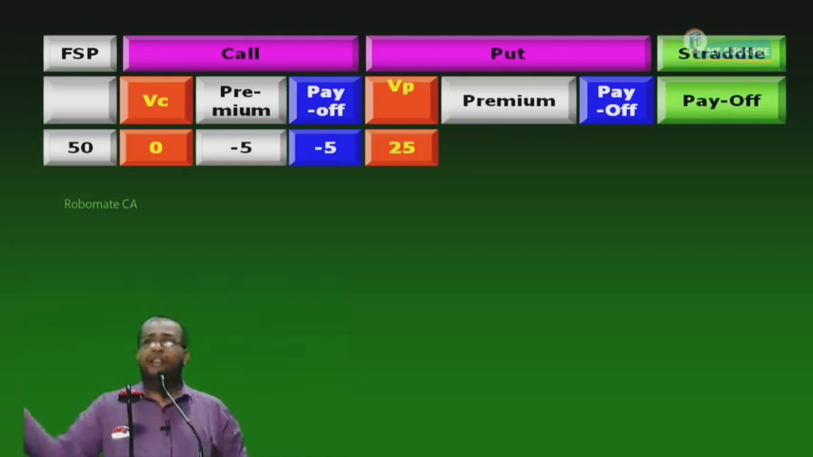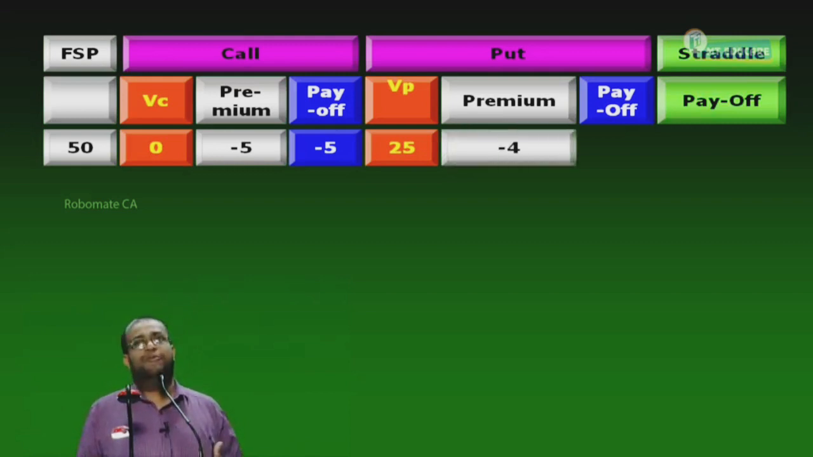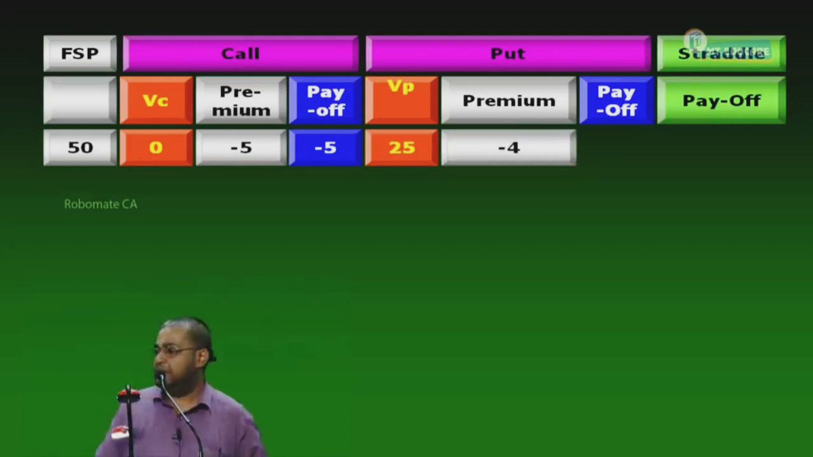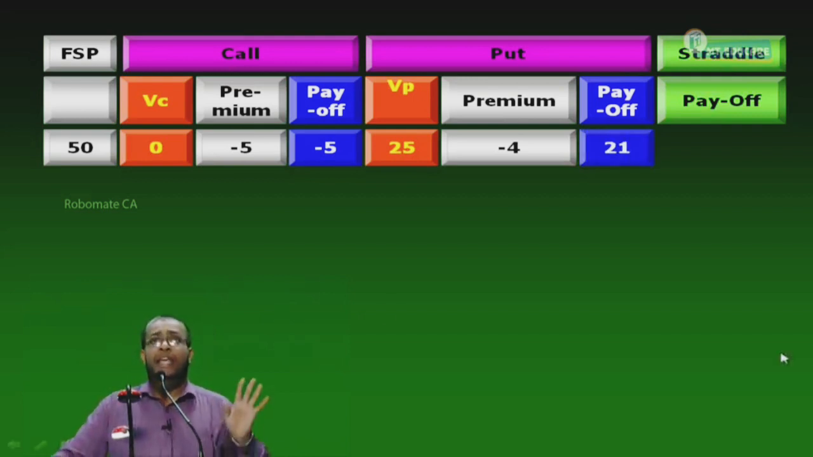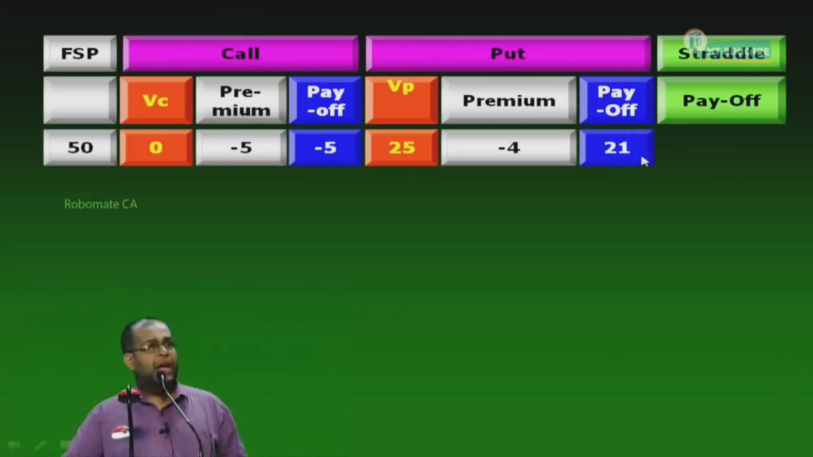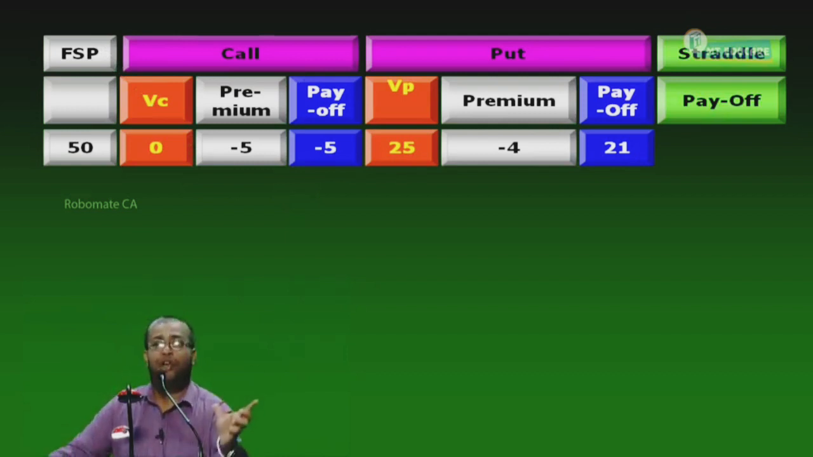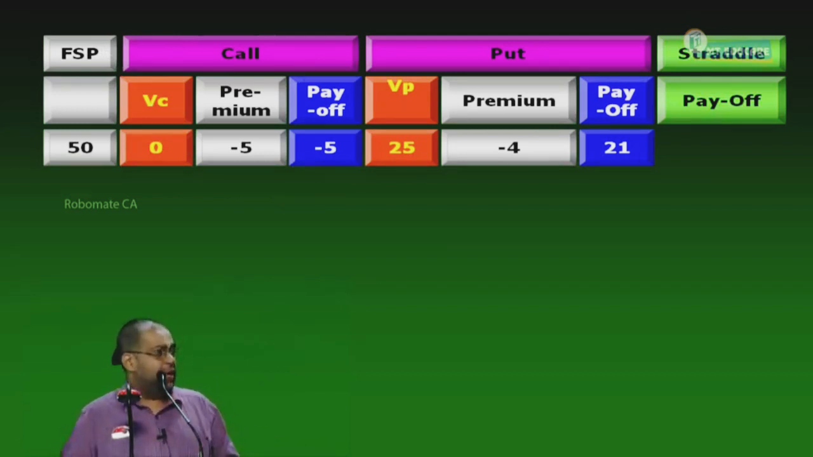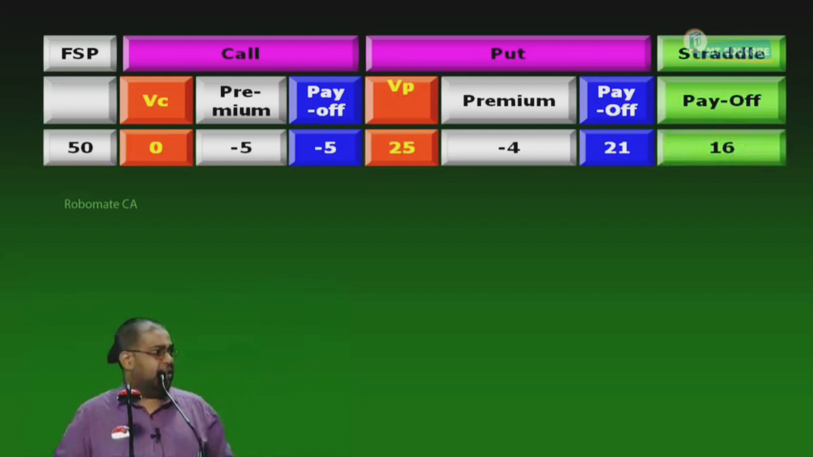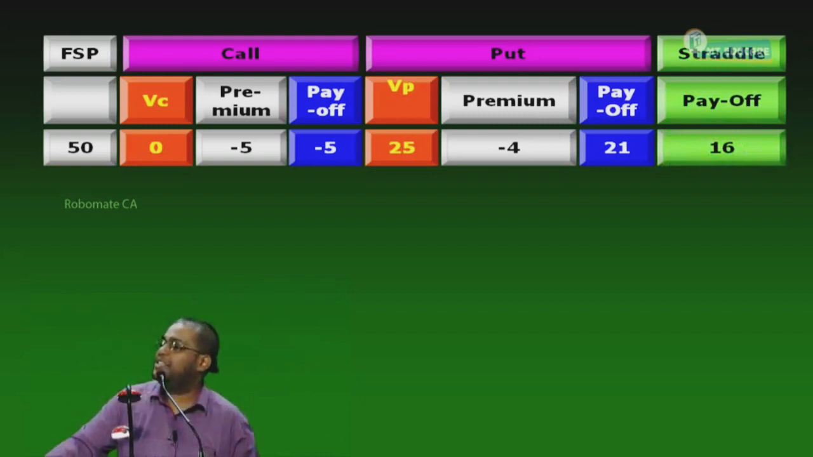Tell me, for this, am I paying premium or receiving premium? Paying. How much am I paying? 4 rupees. As a put holder, I pay a premium of 4 rupees for the put. Now, what is the put giving me? 21. If I hold put alone, my payoff is 21. If I hold call alone, my payoff is -5. I am holding call and put, a portfolio. Name the portfolio. Straddle. The straddle payoff is 21 minus 5, which gives you what? 16 rupees. Everybody understanding it or not? That is the payoff of the straddle strategy. Can I proceed or not?